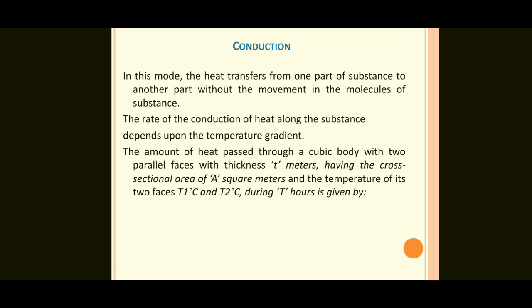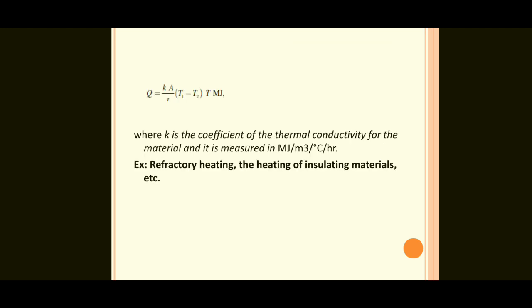Next point, the amount of heat passed through a cubic body with two parallel faces, with thickness t meters, cross-sectional area A square meters, and the temperature of its two faces T1 degrees C and T2 degrees C, during T hours, is given by the formula: K into A by t into (T1 minus T2) into T.